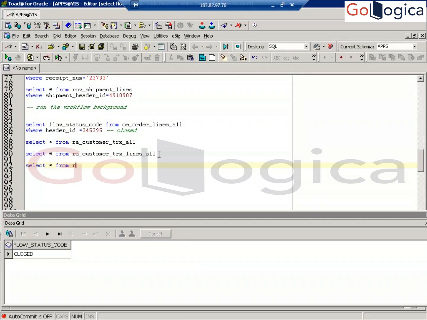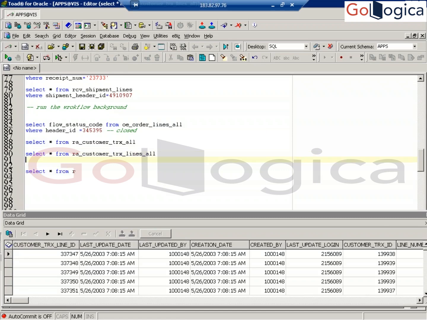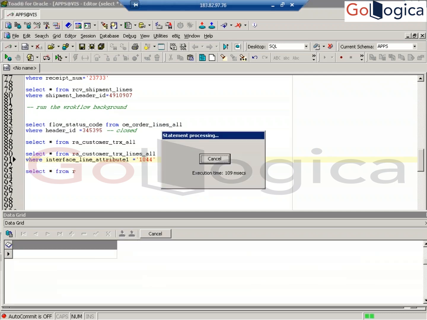Now can anyone tell me how I know this, my order invoice here? What is the join between OM and AR? Already we have seen this in the O2C process, where interface line attribute one is your order number. Yes or no?